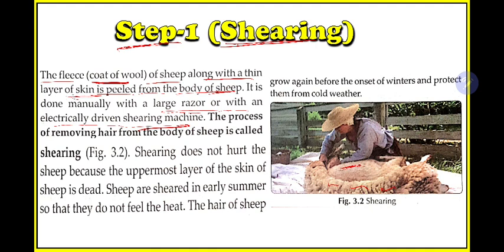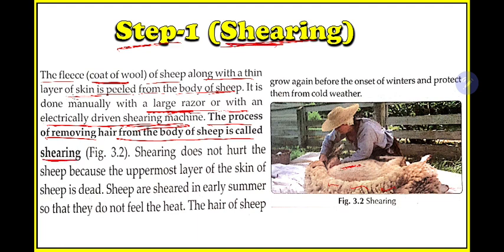So how is this process done, how is the wool separated from the body of the sheep? Manually it is done with the help of a large razor. We all know a razor, which people also use for shaving. In other cases, they can use an electrically driven shearing machine, a machine used for shearing which is operated through electrical energy. So the process of removing hair from the body of the sheep is called shearing.